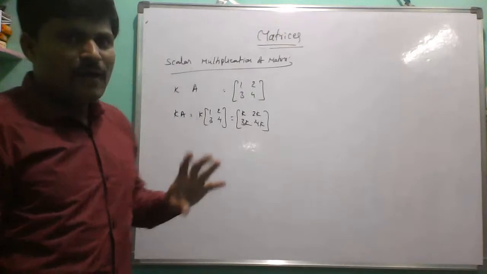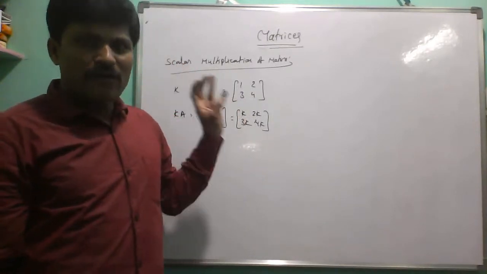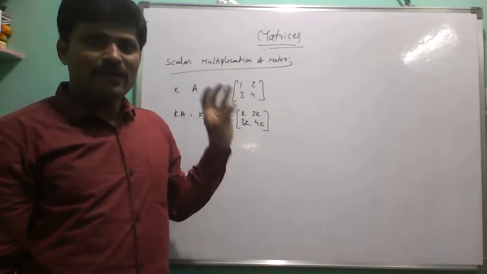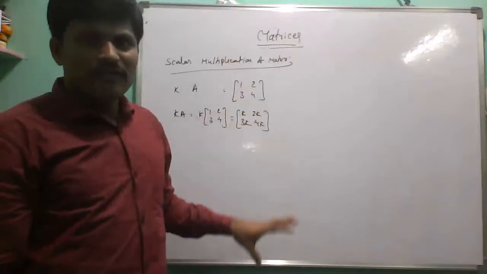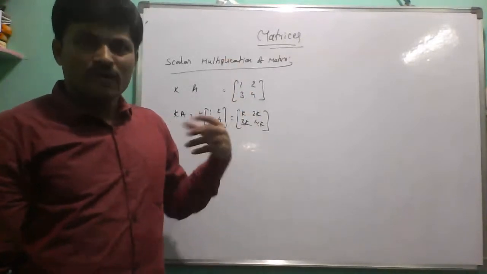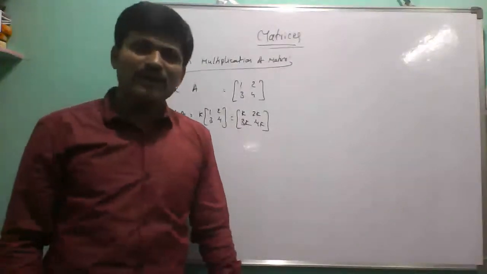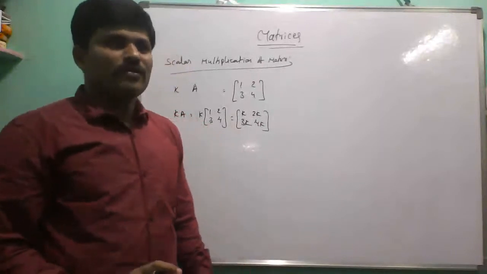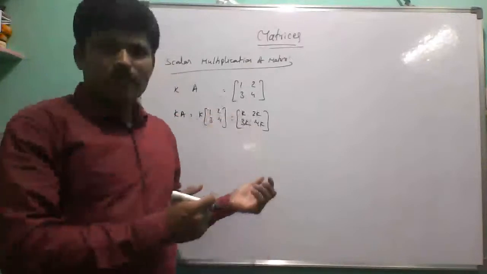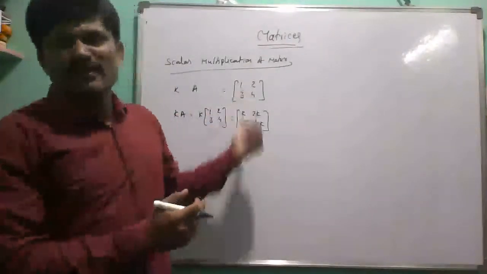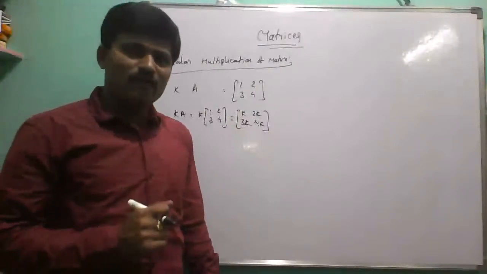So these are the basic definitions, types of matrices, and properties with respect to addition and subtraction in algebra of matrices. Using these definitions and properties, we solve the problems in exercise 3A in our intermediate textbook. So in the next video, we will continue with problems using these definitions and properties.